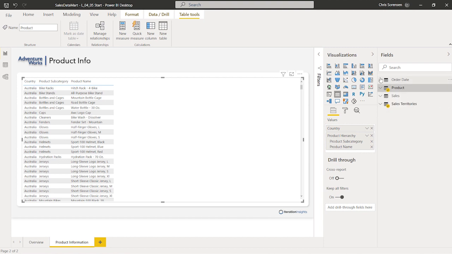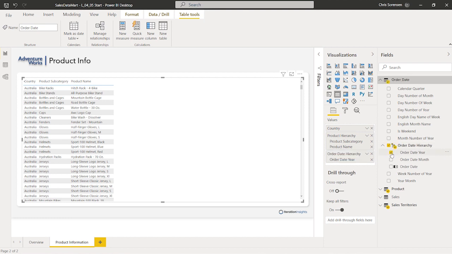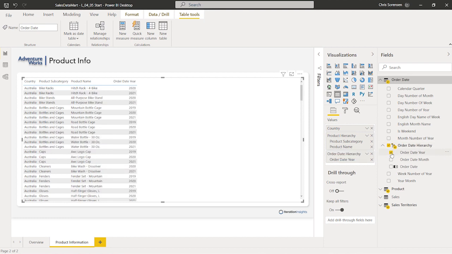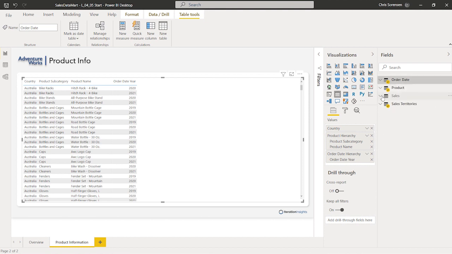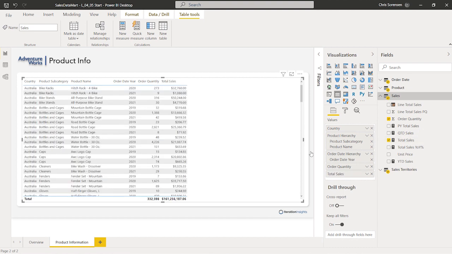The next thing we're going to do is go to our order date table, and I want to choose my order date year, like so. All right, so now we've got our years on there. Finally, we're going to go over to our sales table. So we're just going to open this up, and take a look at our order quantity. So we're going to choose order quantity there, and let's go ahead and choose our total price as well. Okay, so we're starting to see a lot more detail being built up around this table here.